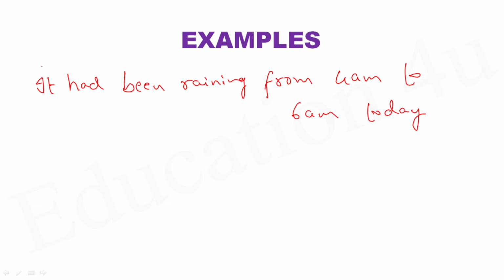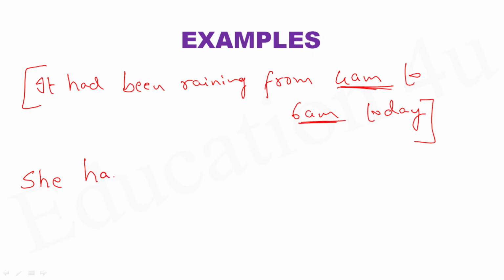It started raining in the past, it ended raining in the past, which means from 4 to 6 it rained, and now the time is around 8 o'clock in the morning. So this is the situation of using the tense. It had been raining from 4 a.m. to 6 a.m. is a beautiful expression we use here. I'll give you one more example in the same context.